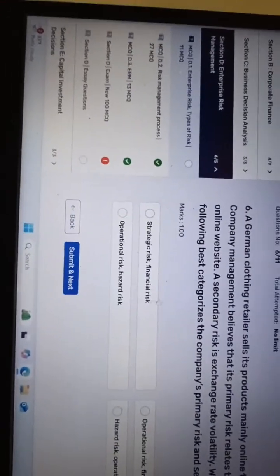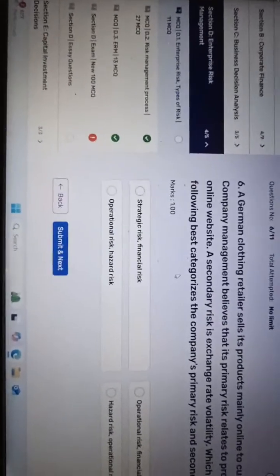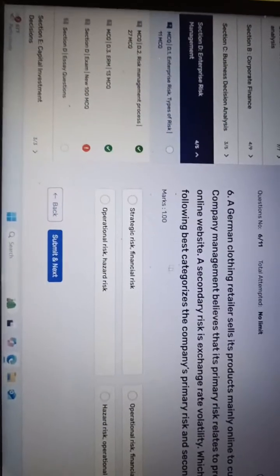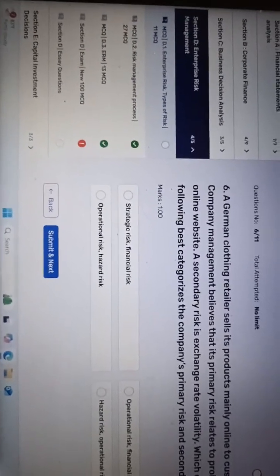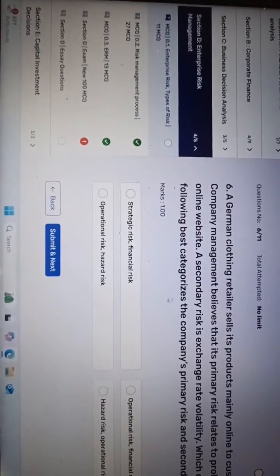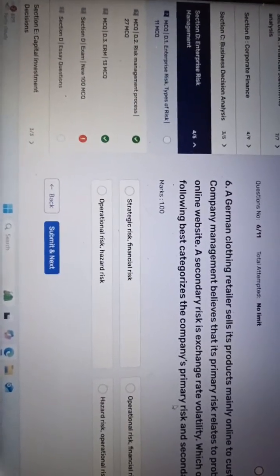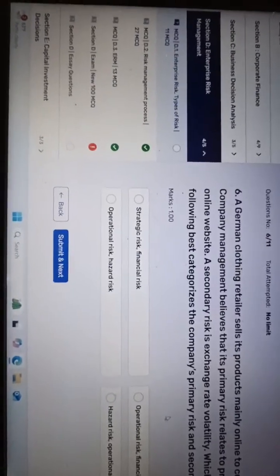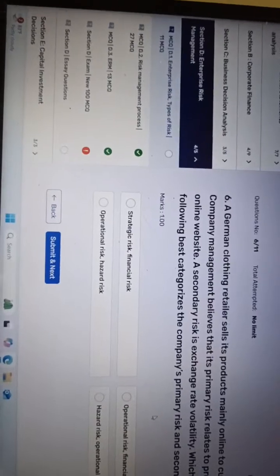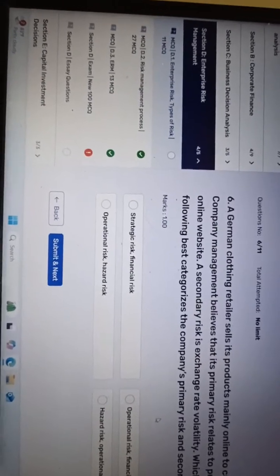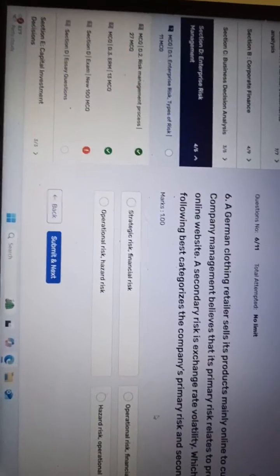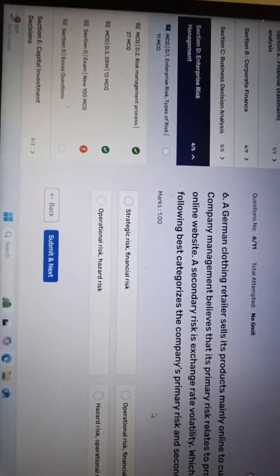Okay, now we are in question number 6. What is the requirement of the question, right? Which one of the following best categorizes the company's primary risks and secondary risks? See, strategy risks, financial risks, operational risks, hardware risks.